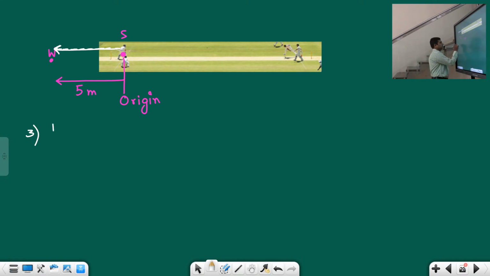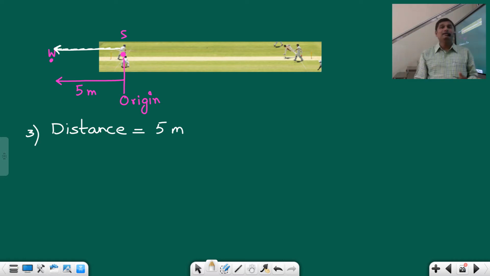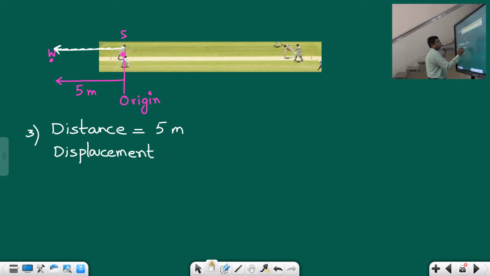Okay, students, so now let us see. Distance is equal to how much, students? 5 meters only, because we already discussed in the differences between distance and displacement that distance can only be positive. It can never be 0 or negative. So therefore distance is 5 meters, and what is the displacement here, students?